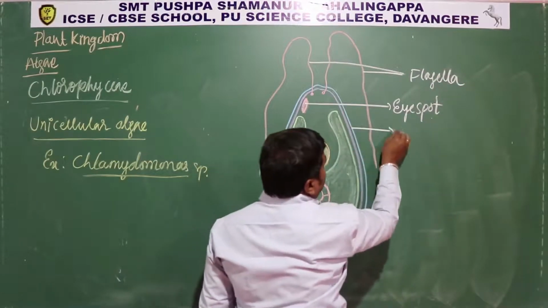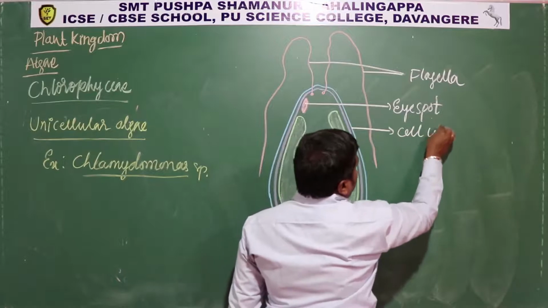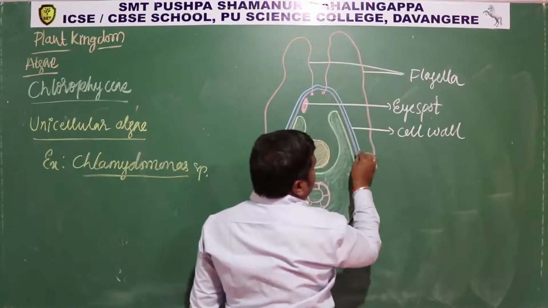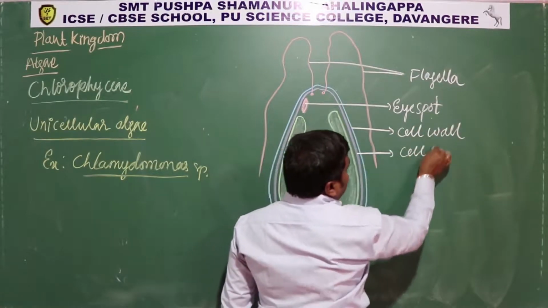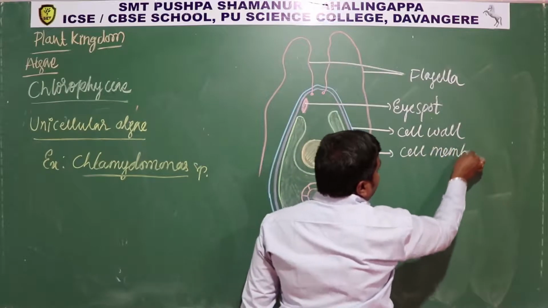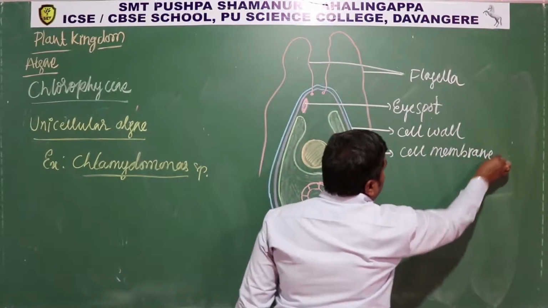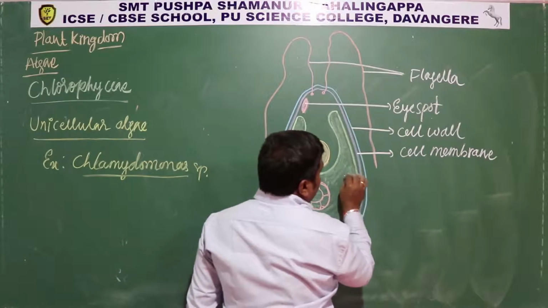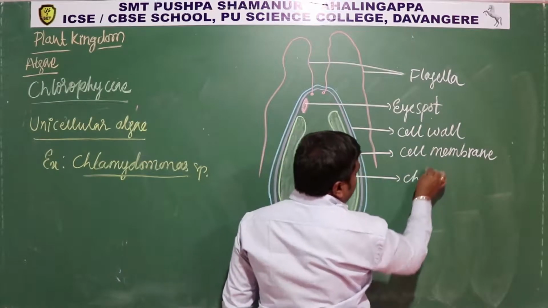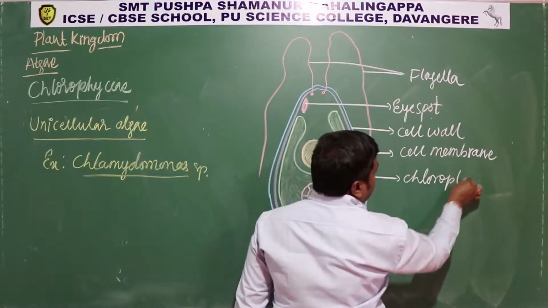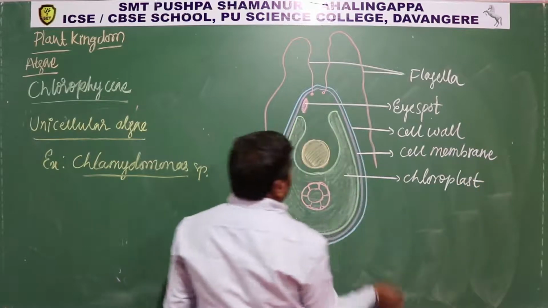This is the cell wall. This is the cell membrane. This is the chloroplast.